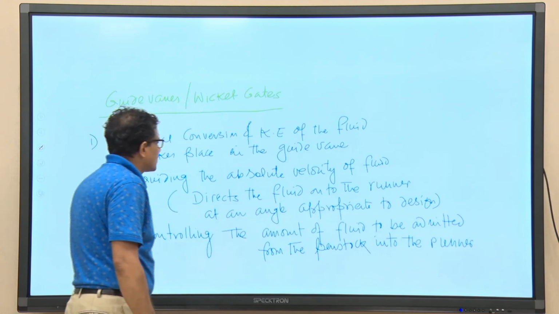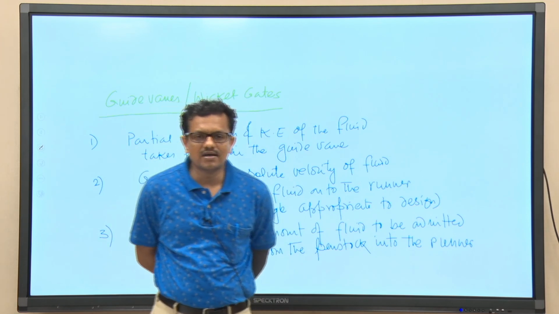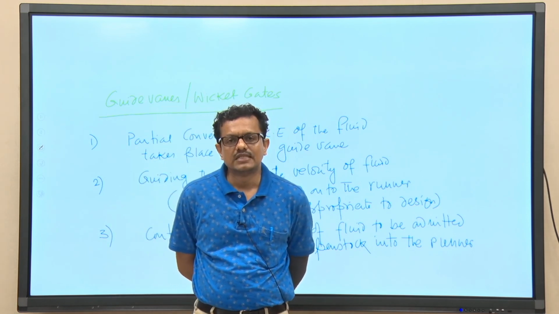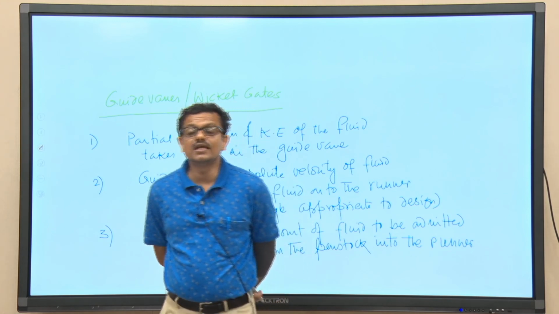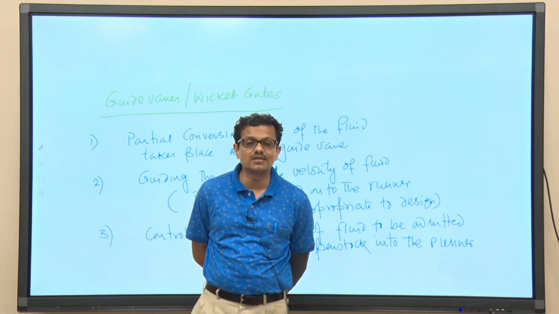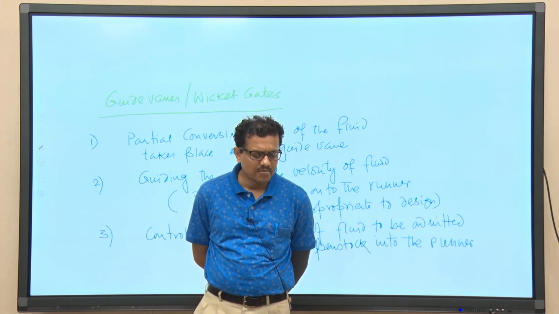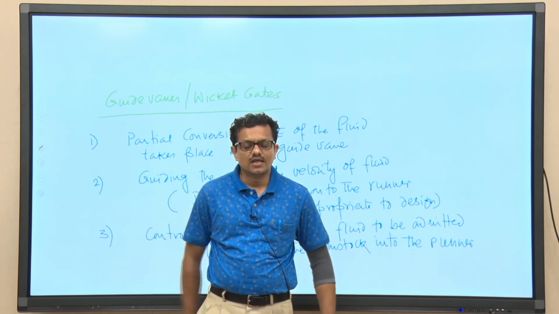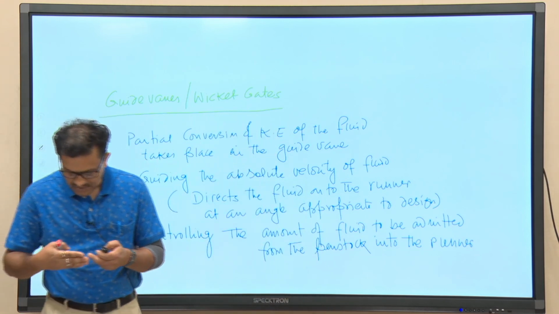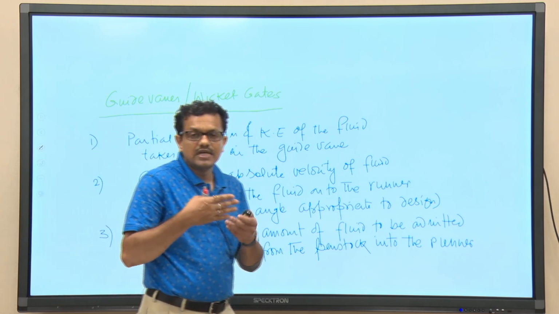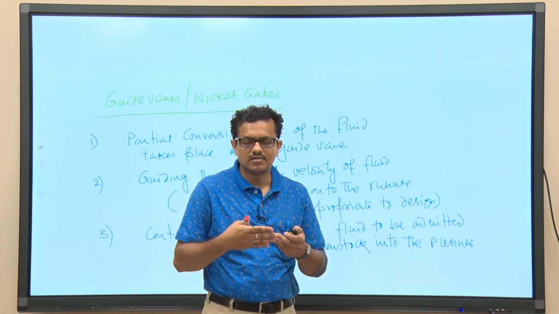So, now if we try to understand the same thing, our objective should be to know the work output and efficiency. The definition of efficiency will be the same, that is what we have discussed in the context of impulse turbine, but at least to know the conversion, right, that energy conversion takes place both in the guide vanes and the blades of the runner.